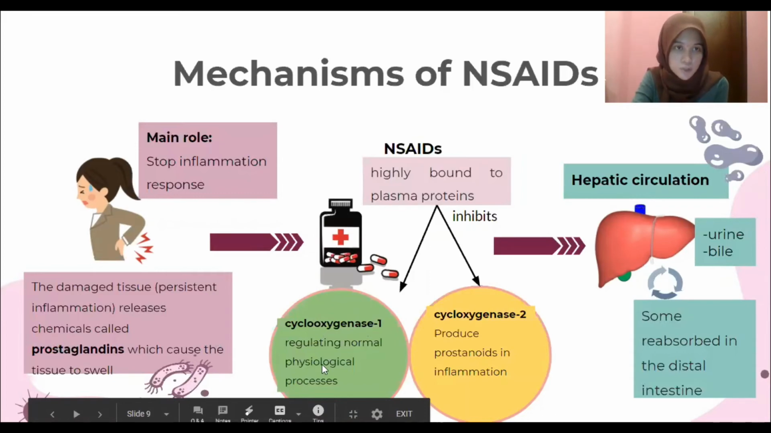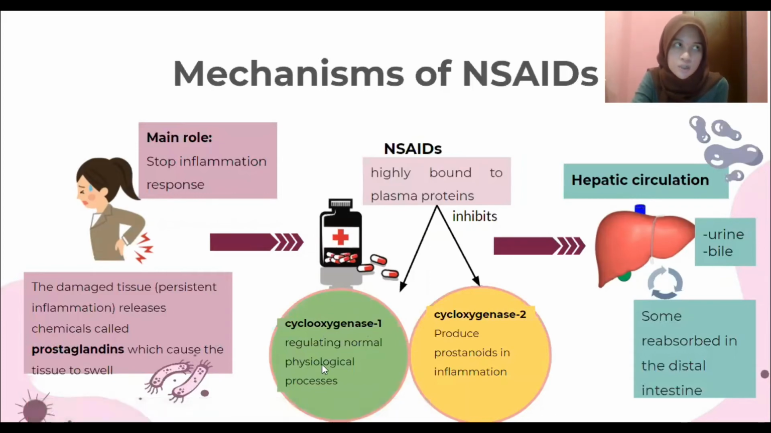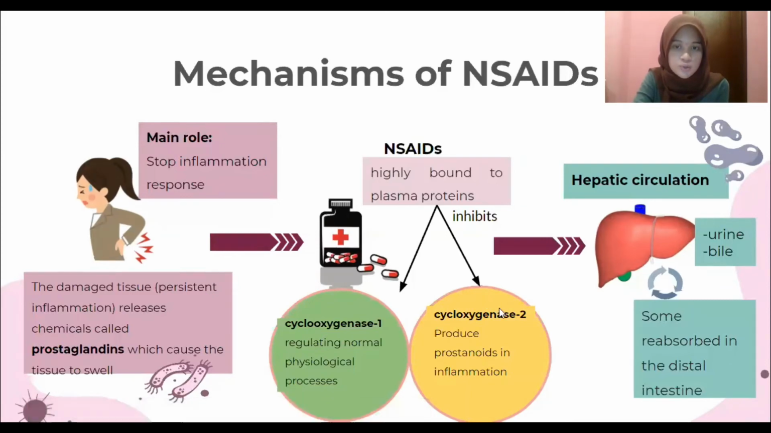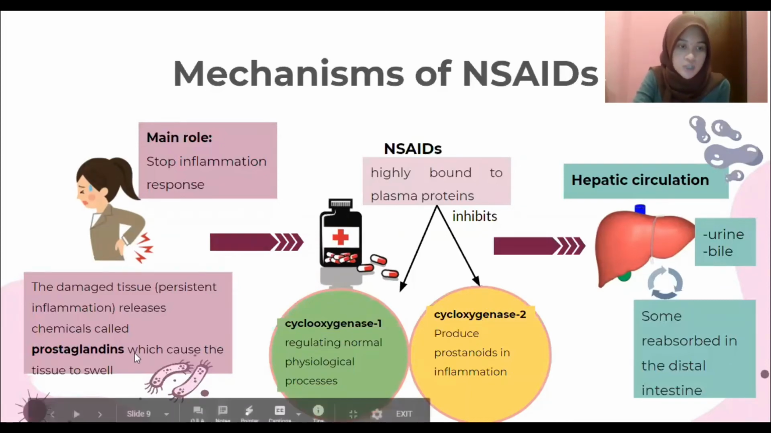But to mention other functions, cyclooxygenase 1 regulates normal physiological processes, or normal homeostasis function, in our body. And cyclooxygenase 2 produces prostanoids during inflammation. So when we consume the drugs, they will stop the activity of these two enzymes, and the production of prostaglandin will also be inhibited. So the tissue will no longer be swollen, and the patient will no longer feel the pain. That is the purpose of the anti-inflammatory drugs.